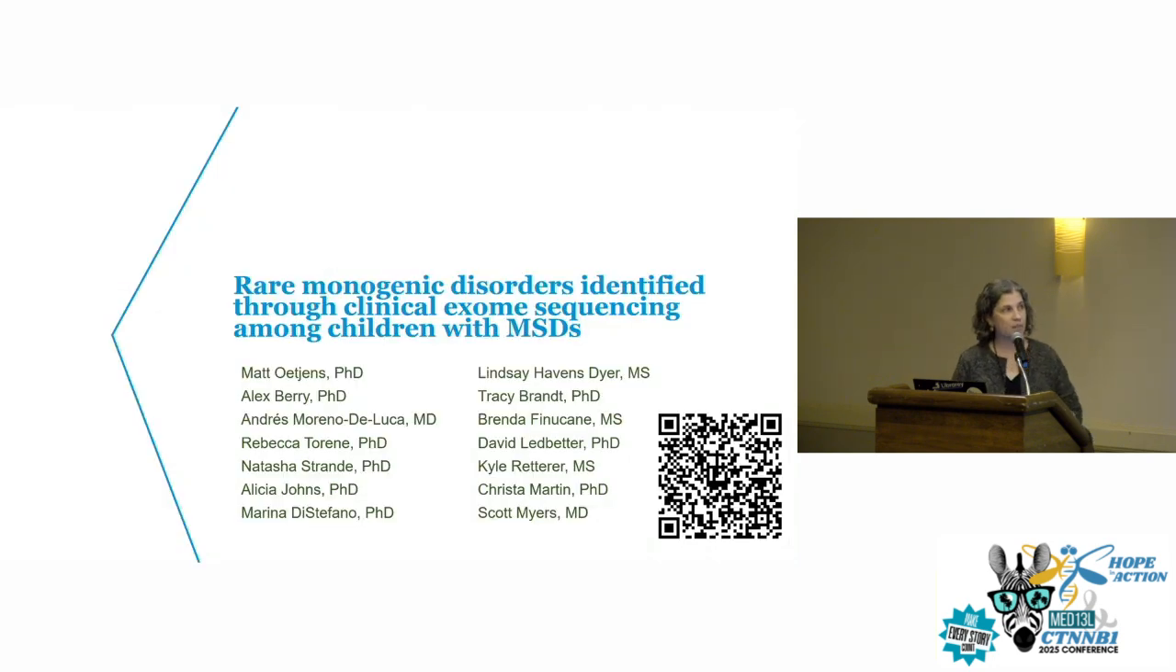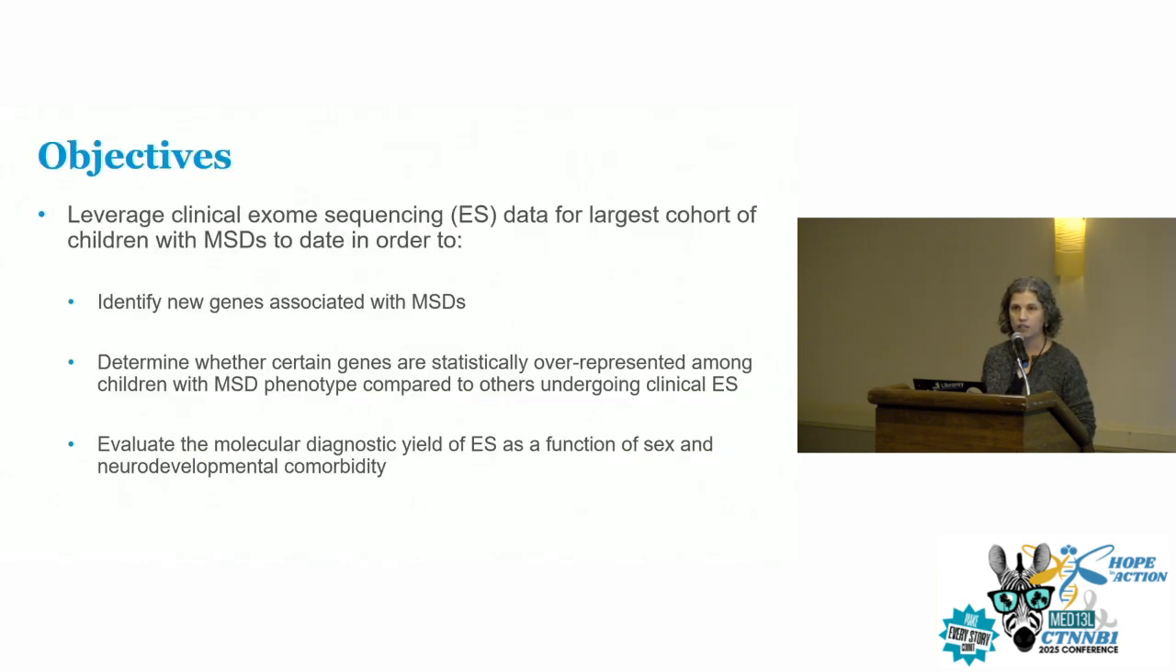So the first study that I'm going to talk about came out a little earlier this year, and we were looking at a large clinical exome sequencing population of children who had previously been diagnosed with either apraxia or dysarthria, and we wanted to try to figure out the genetic etiologies for these children. So the objectives of that study were to leverage the clinical exome sequencing data for the largest cohort of children with motor speech disorders to date. We wanted to identify new genes associated with MSDs.